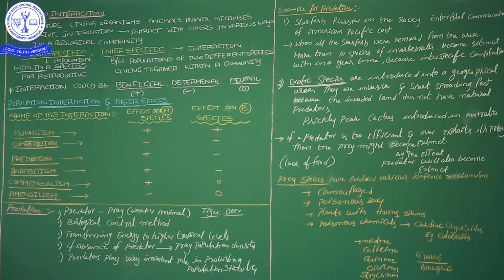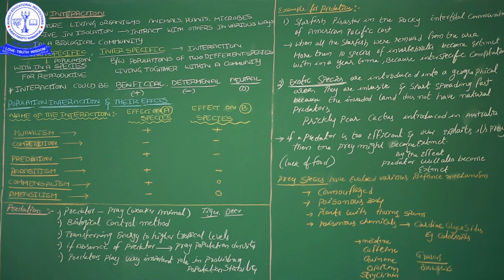When any new living thing, either plant or animal, is taken from some other continent, that type of species we call an exotic species. When that exotic species is introduced into a new place, if it is adapted to the new environment, it starts very rapid growth.